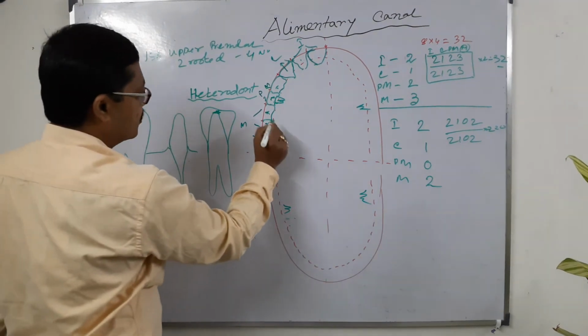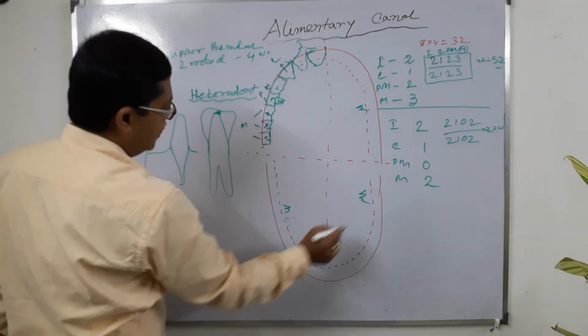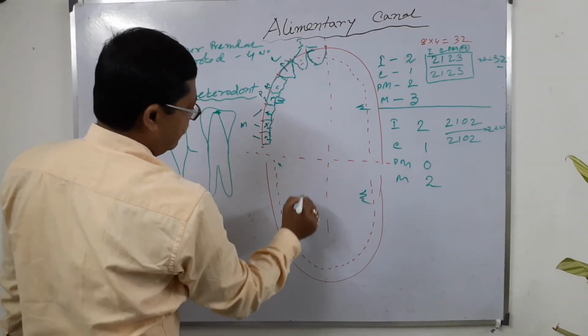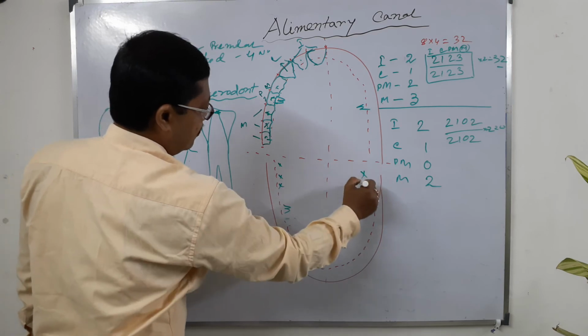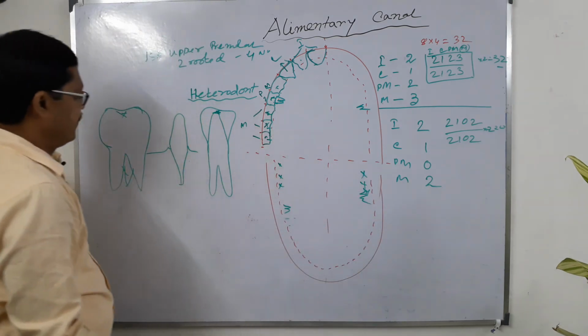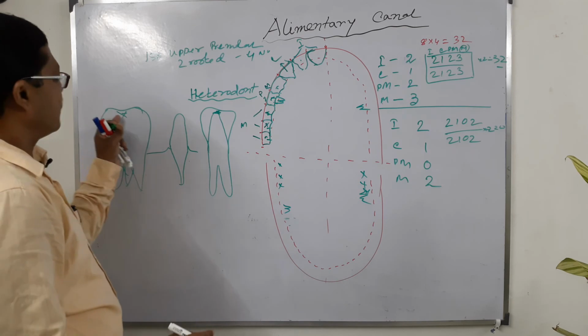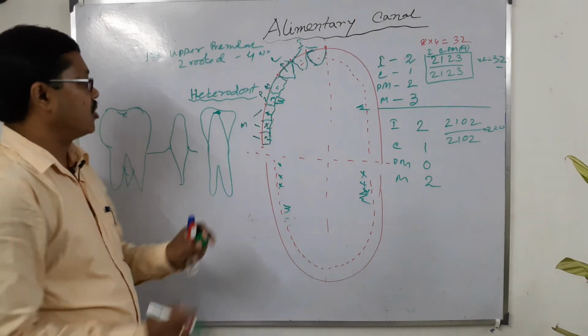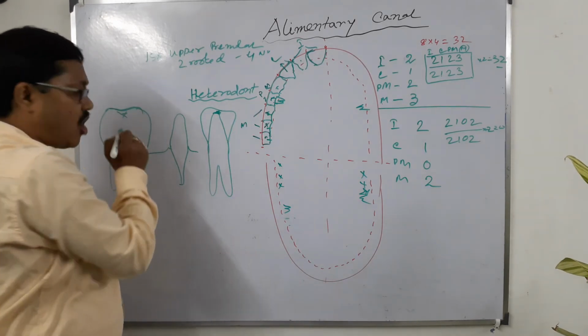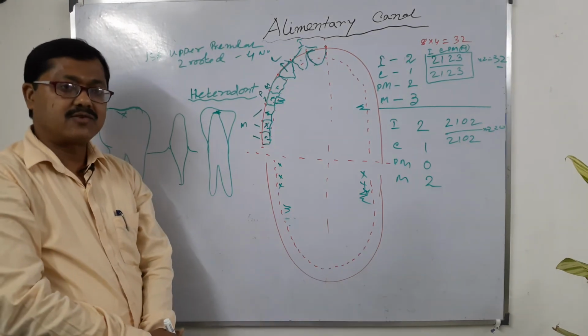This is a three-rooted upper jaw tooth. But the lower jaw does not possess any three-rooted structure. And some premolar and molar teeth also possess an apical notch. This apical notch is called a cusp.